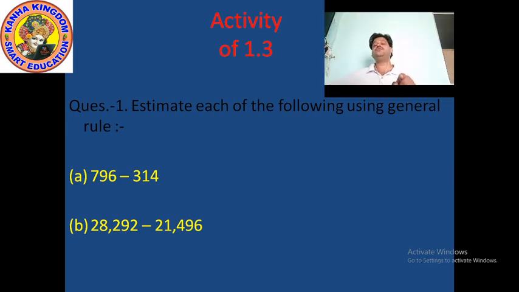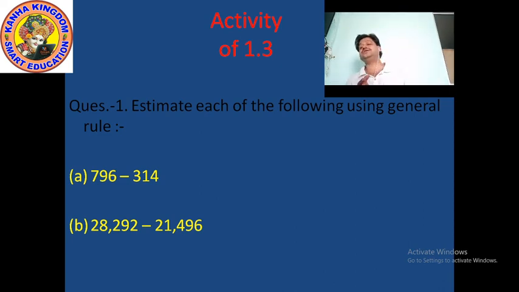So what is the general rule? We have to round off to the nearest 100. When you convert both the numbers to the nearest 100, keep in mind two place values, the tens place value and the 100 place value, because this is the nearest 100. Here are two rules. If the tens place value is less than 5, you convert the tens place value and ones place value into 0, and you change nothing in the 100 place value.